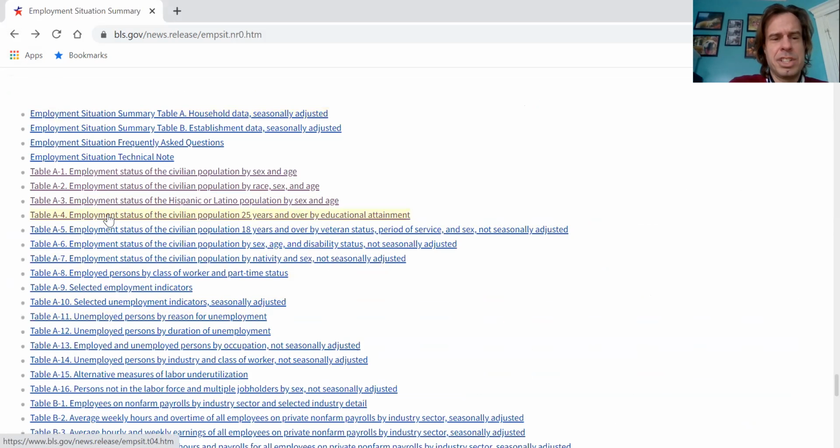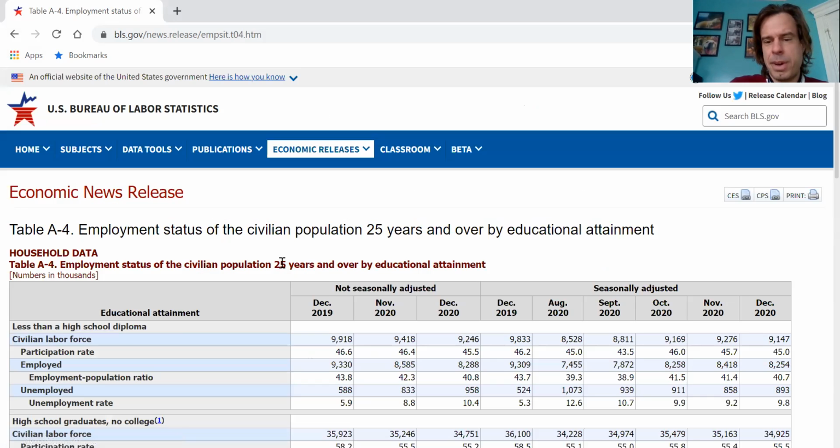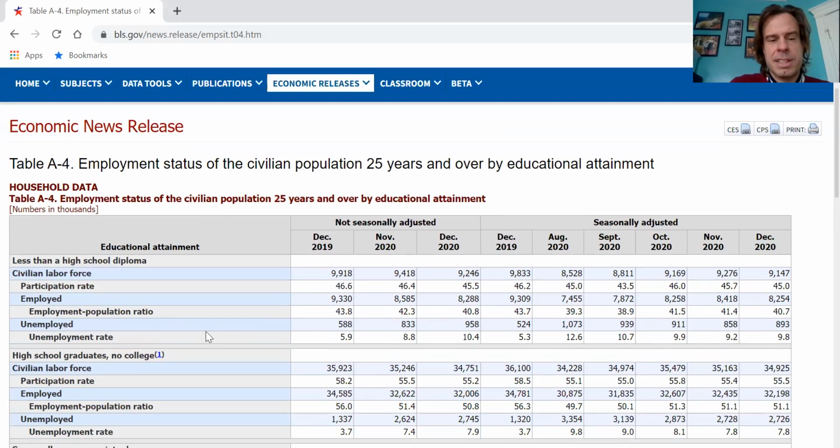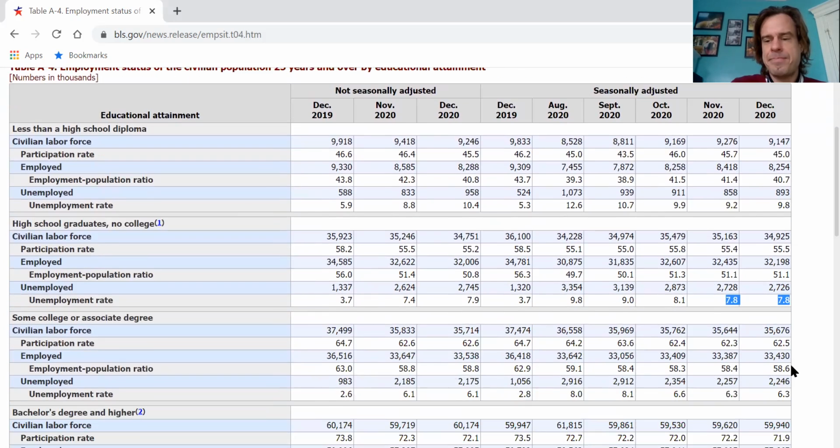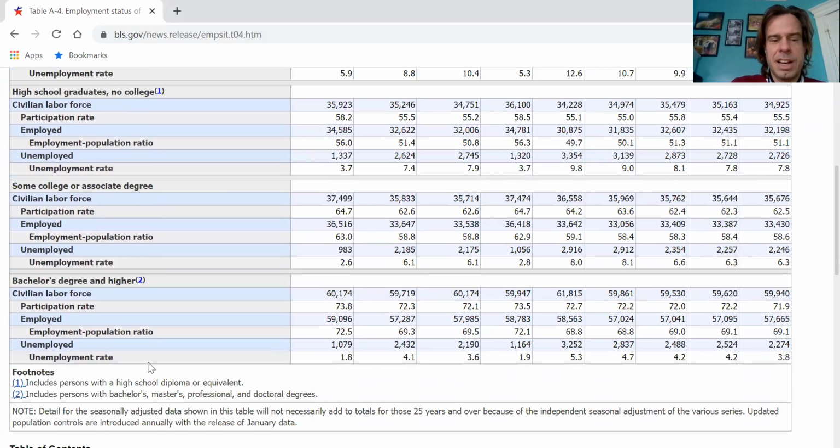And the last thing I'll point out is just by education. One thing I've written about a lot in the blog is that a lot of the changes that have happened in this country over the last 40 years have been worse for people with less education. Look at the unemployment rate for people with less than a high school diploma. We can see that it actually went up a little bit to 9.8% over the last month. We can see that for high school graduates, it's lower overall, and the trend is not nearly as bad. 7.8 has been flat. For those with some college, 6.3 to 6.3, again lower, not a bad trend. Those with a bachelor's degree or higher, much lower, and a good downward trend.